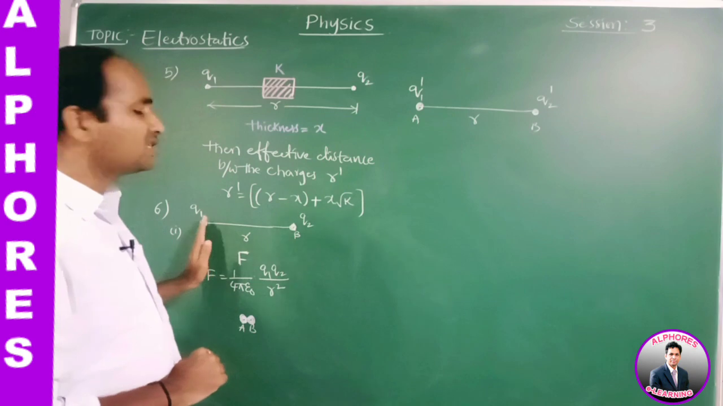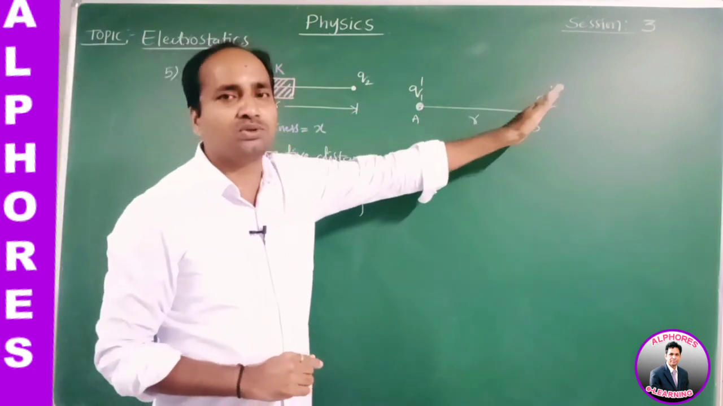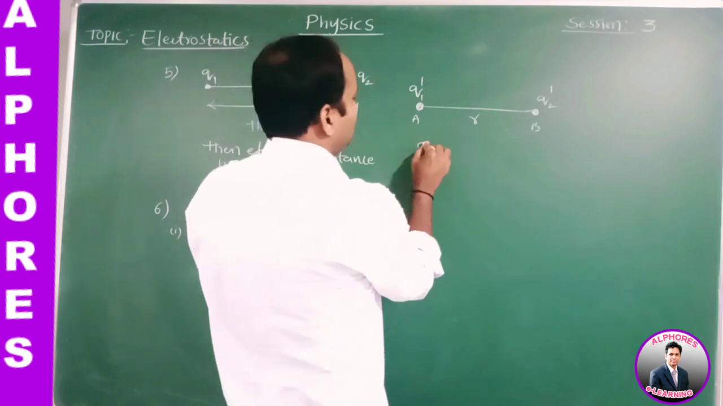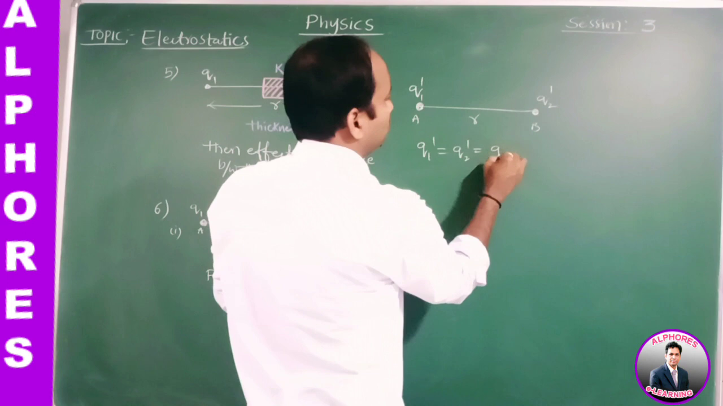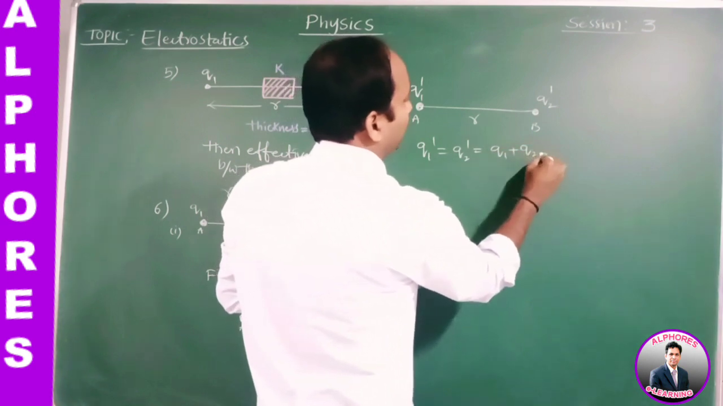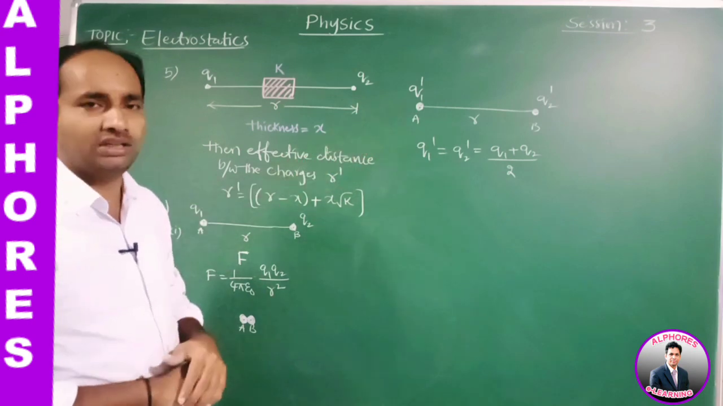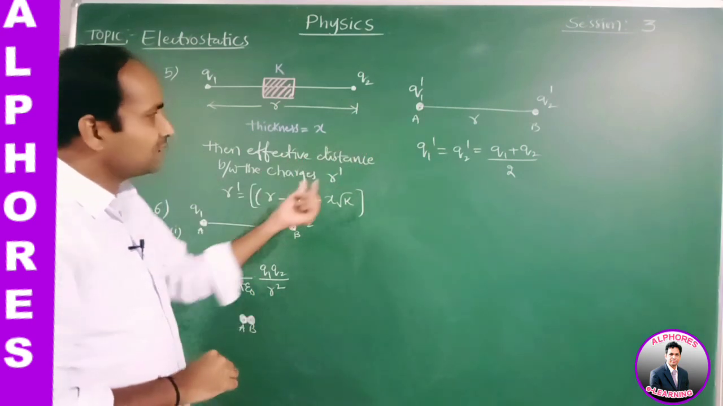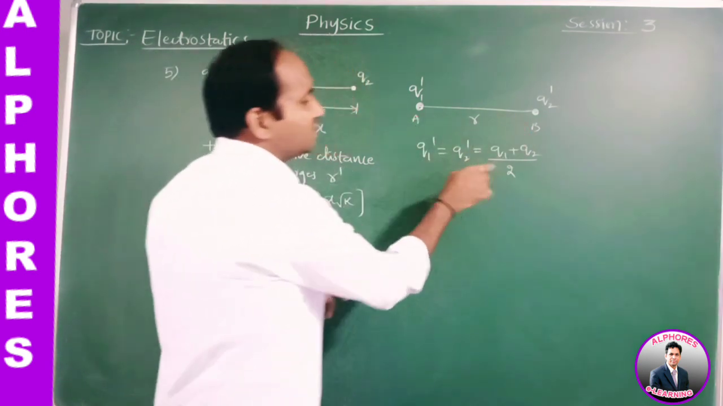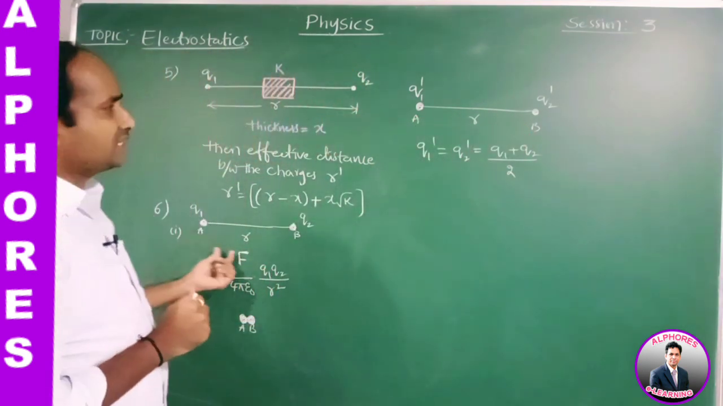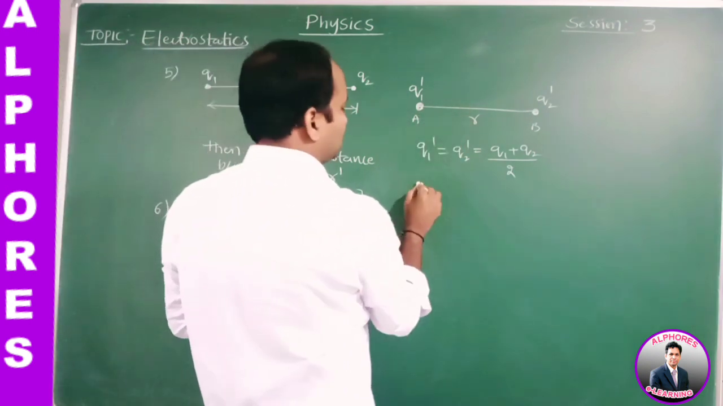That means the charge of the first sphere becomes Q1 dash and the charge of the second sphere becomes Q2 dash, which is equal to Q1 plus Q2 by 2. But our distance remains the same. The R values are separated by the same distance. Now only the charges are changing, and they are separated in the same medium. So what is the new force in this case?